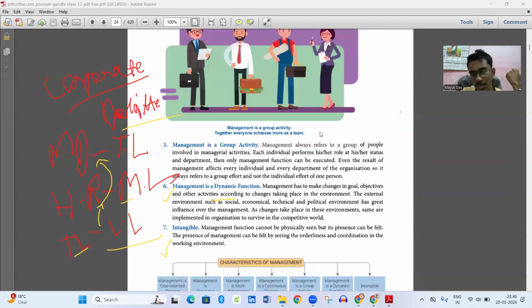Management is a group activity. Yes, team management, as I've given the example of corporate. Based on that, we can understand that it's a team activity, a group activity. It's also a dynamic function. It's intangible: as I've said here, management cannot be physically seen, but its presence can be felt. So that is the thing.